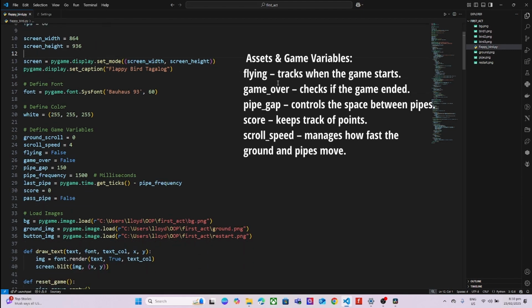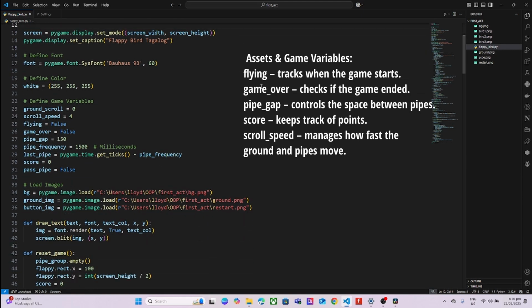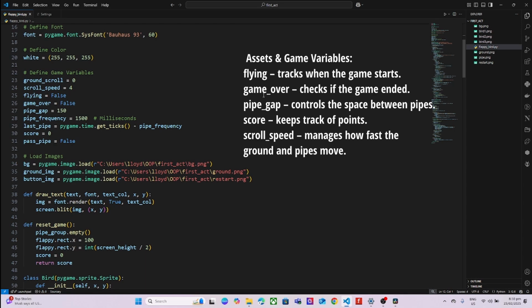Next, I loaded all the game assets: background, ground, bird sprite, pipes, and the restart button. I also set up key variables like flying, to track when the game starts; game over, to check if the game ended; pipe gap, to control the spaces between pipes; score, to track points; and scroll speed, to manage the ground and pipe movement.